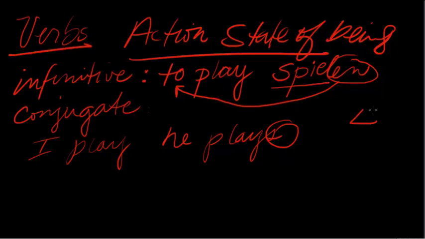Well, in German, there are 4 present tense conjugations. So we're going to go through what those are and how they look. We're not going to talk about future or past like I played and he will play. That in English is obviously our past and our future tenses. We're not going to talk about that in this lesson. We're just going to talk about present tense. I play and he plays. So let me clear this out and we'll go ahead and begin.